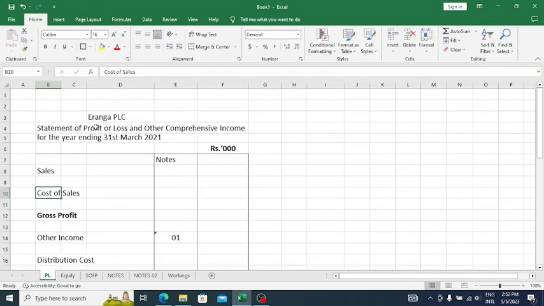Now you see Eranga PLC statement of profit or loss and other comprehensive income for the year ending 31st March 2021.